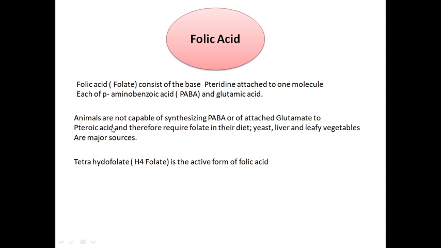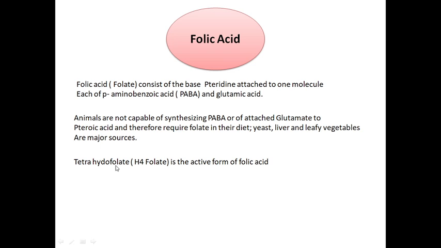Animals are not capable of synthesizing para-amino-benzoic acid or of attaching glutamate to it, and therefore require folate in their diet. Yeast, liver, and leafy vegetables are the major sources of folic acid.